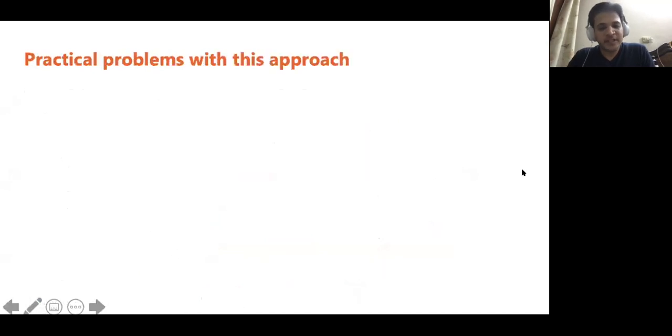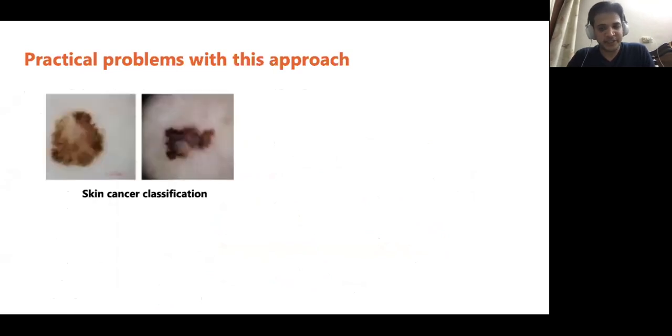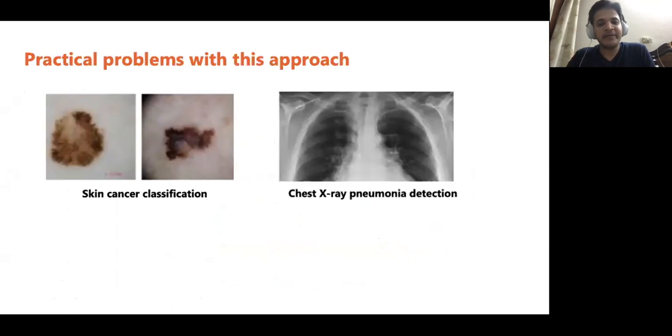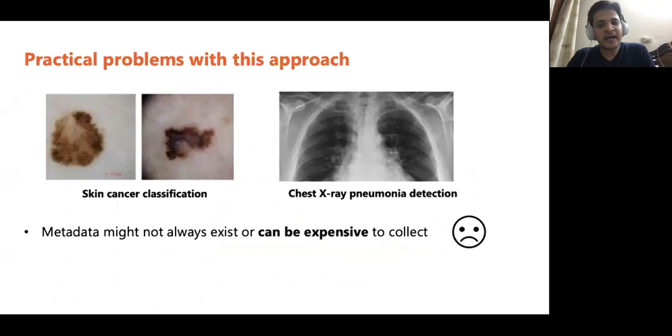Now, for the face dataset, we can collect such metadata cheaply from various sources. But for more general datasets, we run into some practical problems with this approach. Consider some sensitive applications such as skin cancer classification or chest X-ray pneumonia detection. For such problems, the metadata might not always exist or it can be expensive to collect.